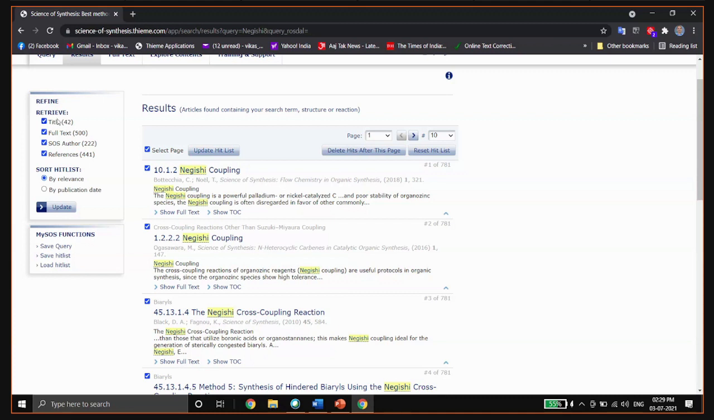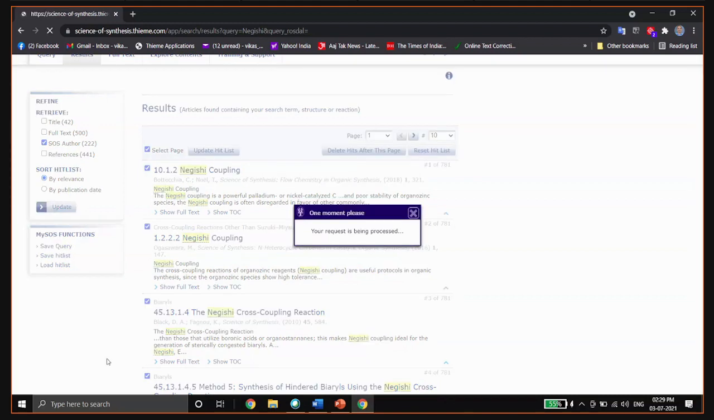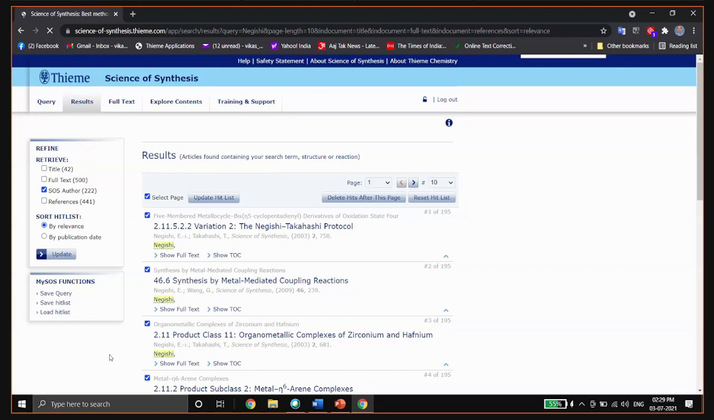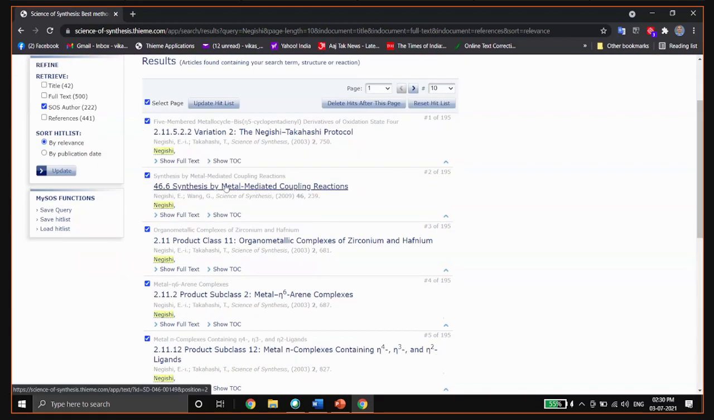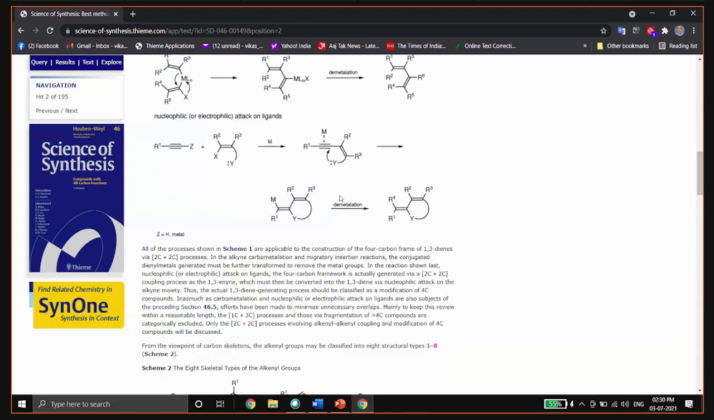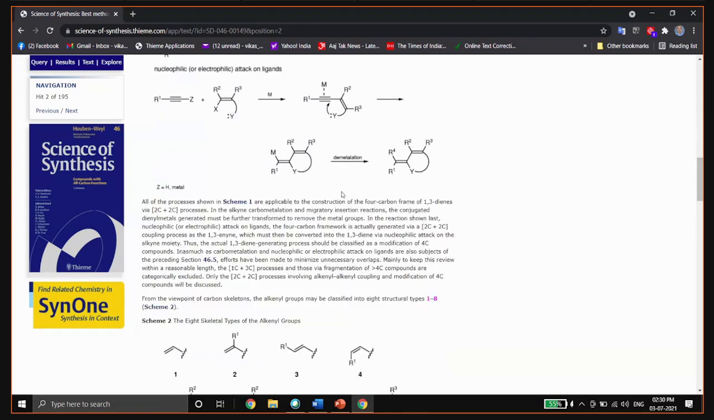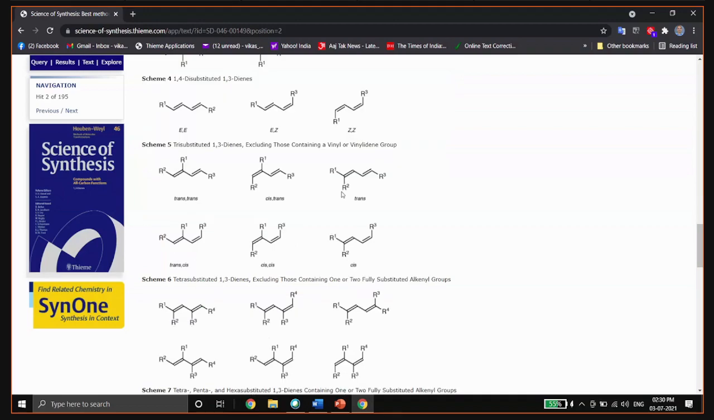Here we have a lot of options. Since we are looking for the methods written by Dr. Negishi, we just have to select SOS author and update. It will give you only the methods written by Dr. Negishi. You can open any of the results. This chapter is written by Dr. Negishi, so it will give you a lot of information about what he learned while working in the Negishi cross-coupling field.